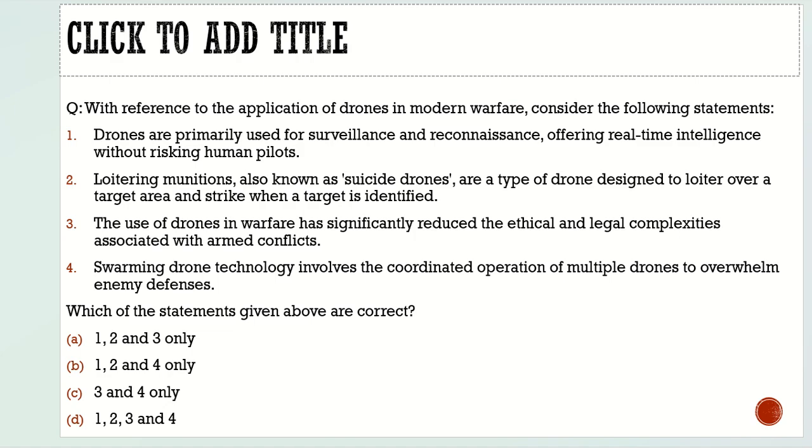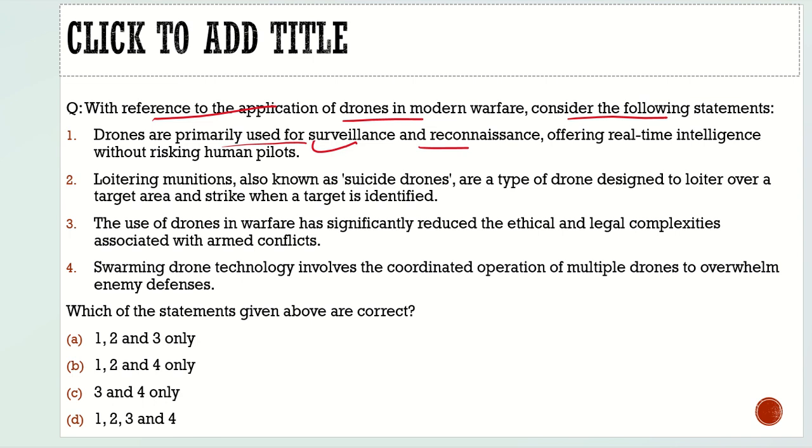Here the question says, with reference to the applications of drones in modern warfare, consider the following statements. First statement: drones are primarily used for surveillance and reconnaissance, offering real-time intelligence without risking human pilots. 100% correct.